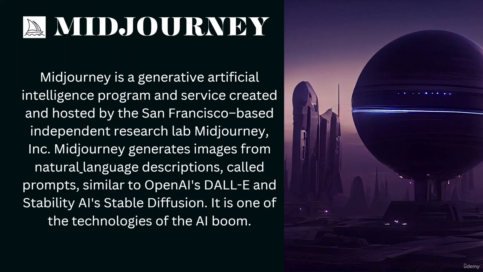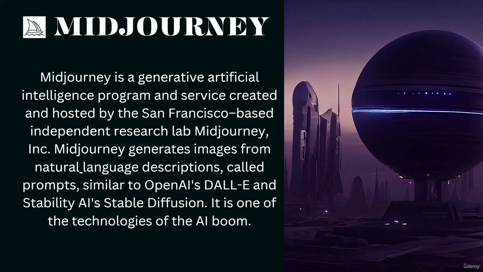Let's say I want an image with a flower. I can just type, I need an image of a white flower with a bit of red petals on the side. If I search this, the AI will try to understand what I'm trying to say and will create a stunning image according to my description. So it helps you create images, same like DALL-E. And these natural language descriptions are called prompts.